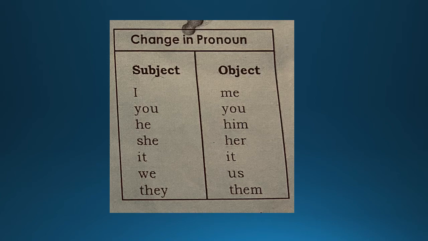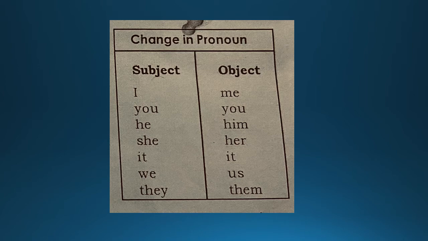If the subject is he, the object would be him. If it is she, it is her. It is it, we is us, they is them. These are the pronouns that have to be changed.